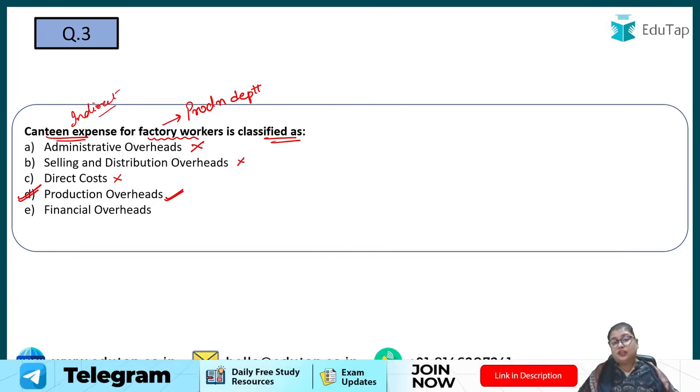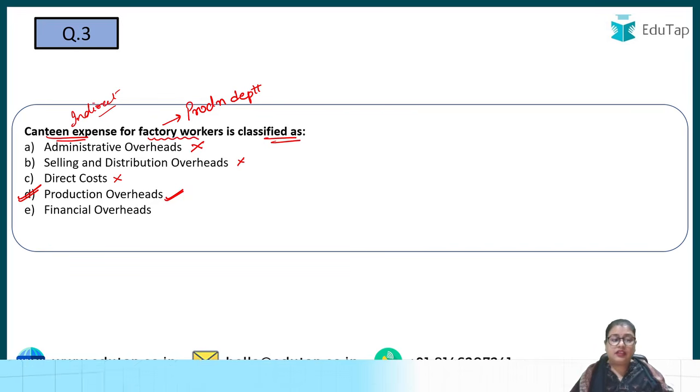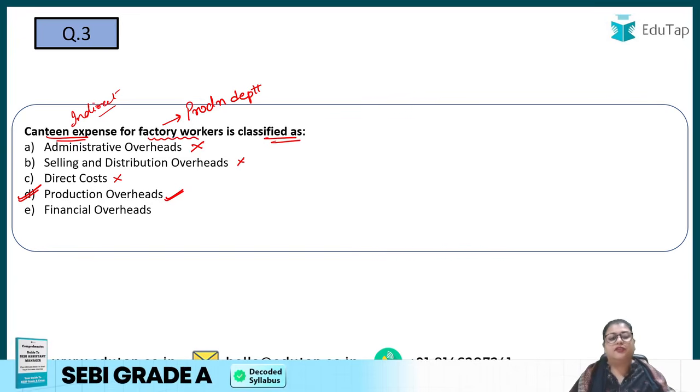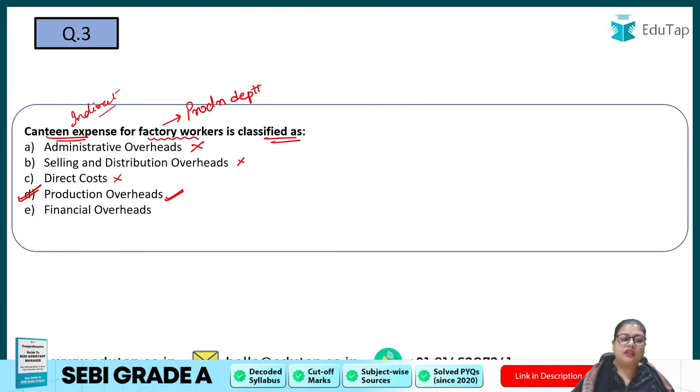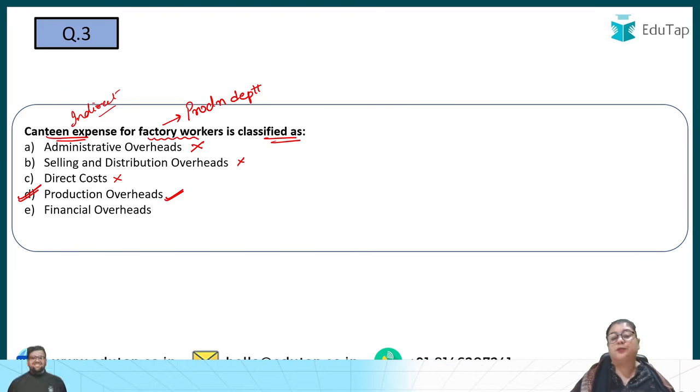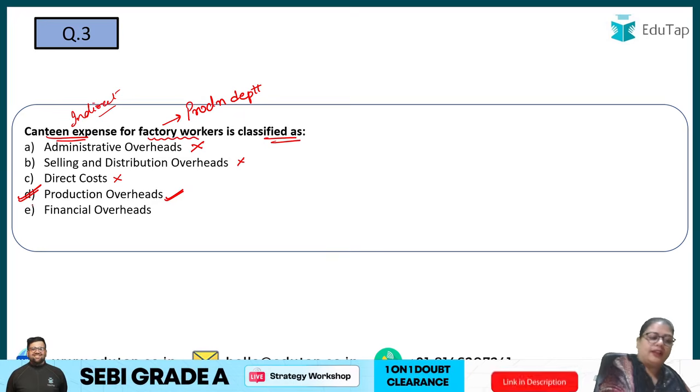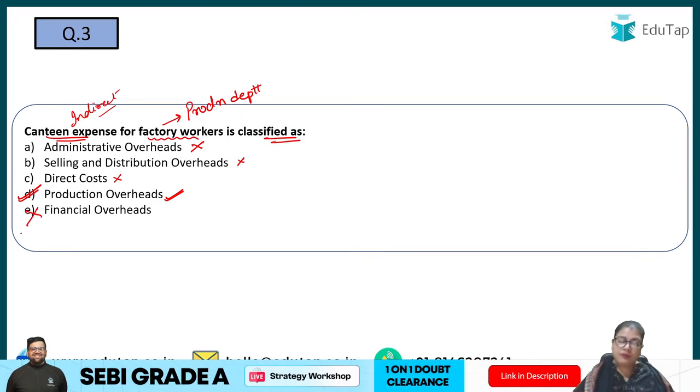Next is the financial overheads. Now you can get confused here also, because financial overheads are also indirect costs. Okay, but here it is mentioned that it is for the factory workers. It is stated that it is for the production department, that is, for the factory. So hence we can state that this is the production overheads and not the financial overhead, right? So option number D is the correct answer.